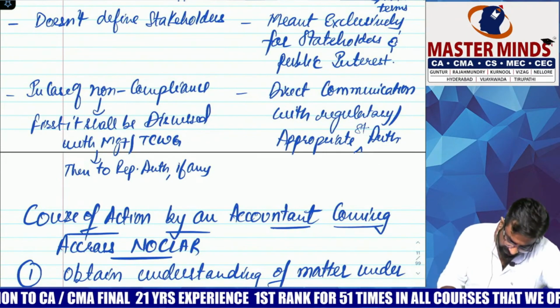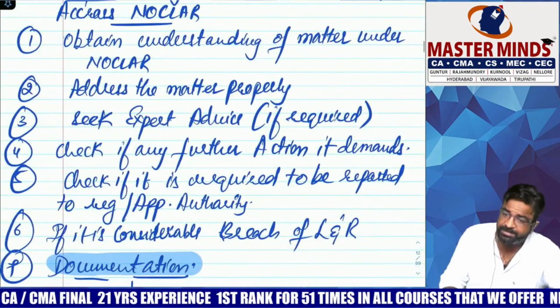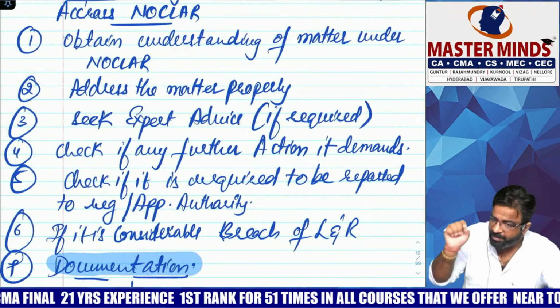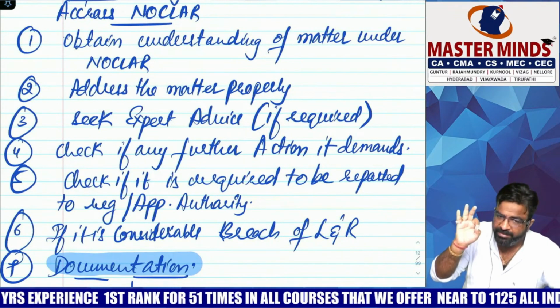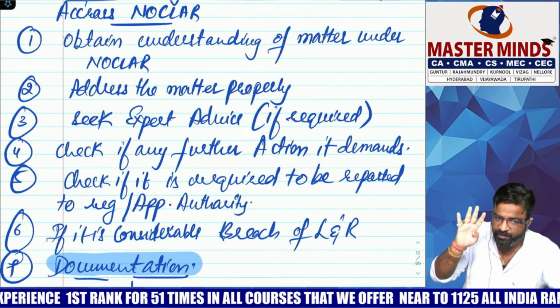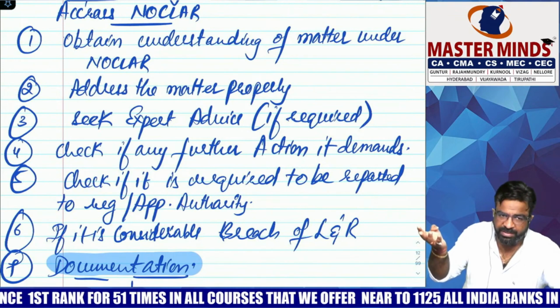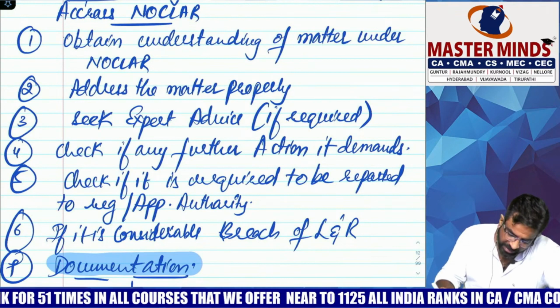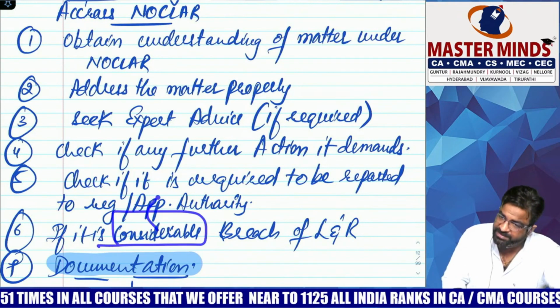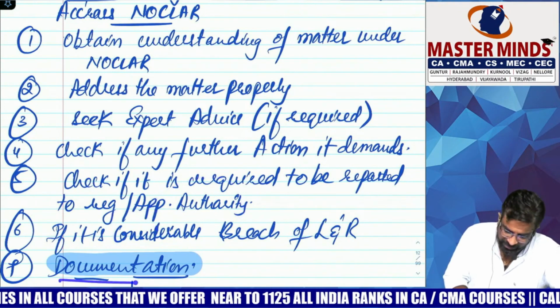And what is your course of action? I already told you the seven steps. Obtain the understanding, second and third seek advice, fourth whether any needful action is required or not, whether it is required to be reported to the authority or not, and see whether there is a considerable, meaning significant, breach. And the last one is what?